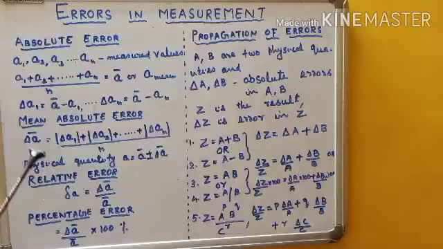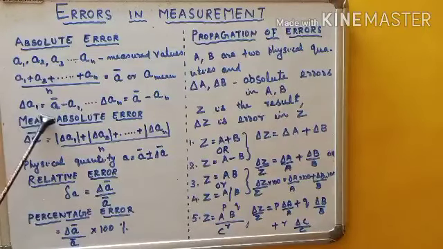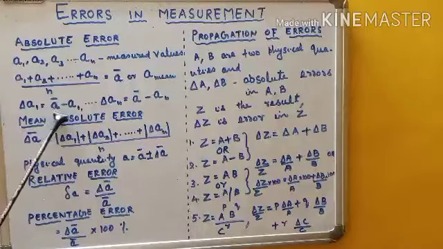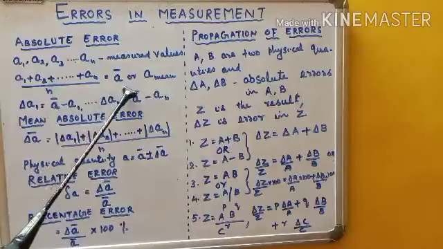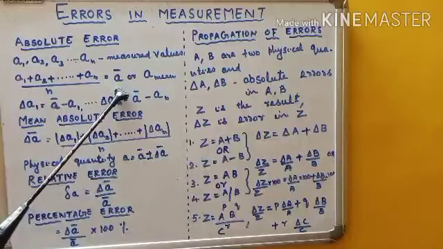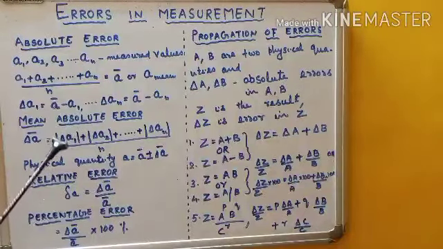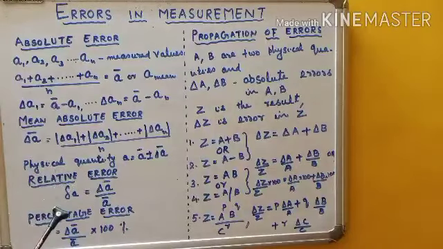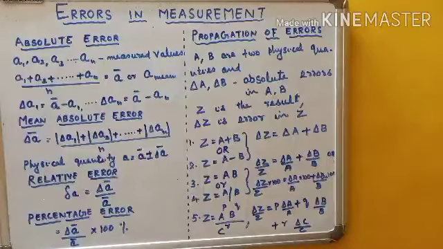So the absolute error in the third measurement is delta A3 is equal to A bar minus A3. Here A bar is the mean value which we are considering as the true value, and A3 is the third value we measured. So delta A1, delta A2, delta A3, etc. are respectively the absolute errors in the first, second, third measurements, etc.